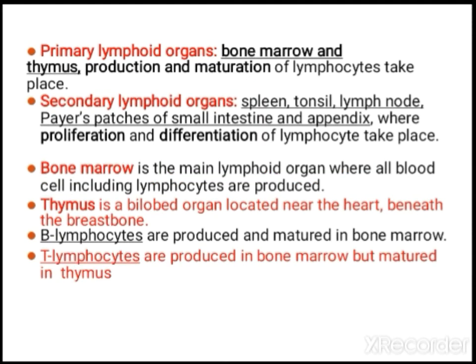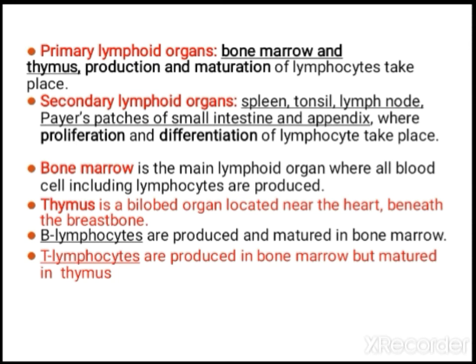Now let us see the organs. The lymphoid organs are of 2 types, primary and secondary. Primary organs are bone marrow and thymus. Secondary lymphoid organs are spleen, tonsil, lymph node, Peyer's patches of small intestine and appendix.